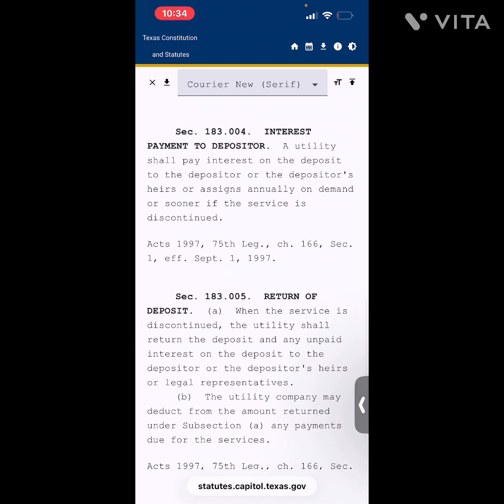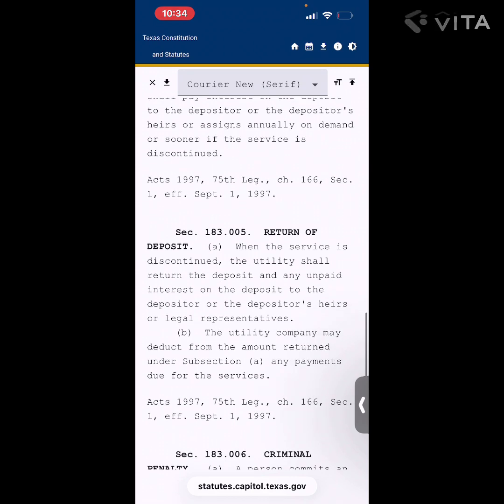when the service is discontinued, the utility shall return the deposit and any unpaid interest on the deposit to the depositor or the depositor's heirs or legal representatives. The utility company may deduct from the amount returned any payments due for services. So,